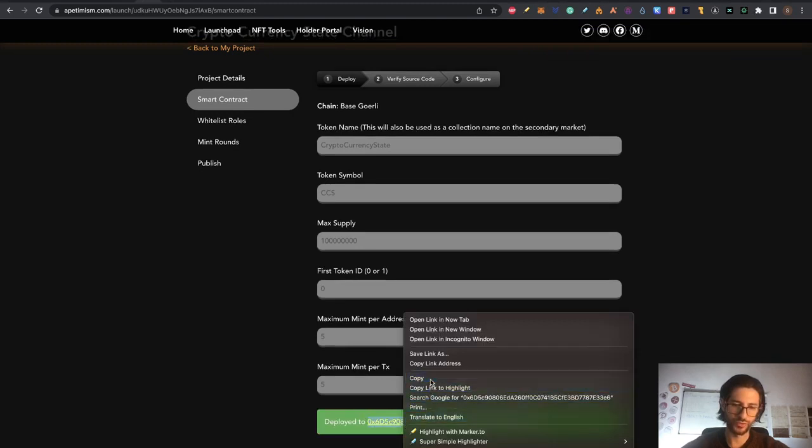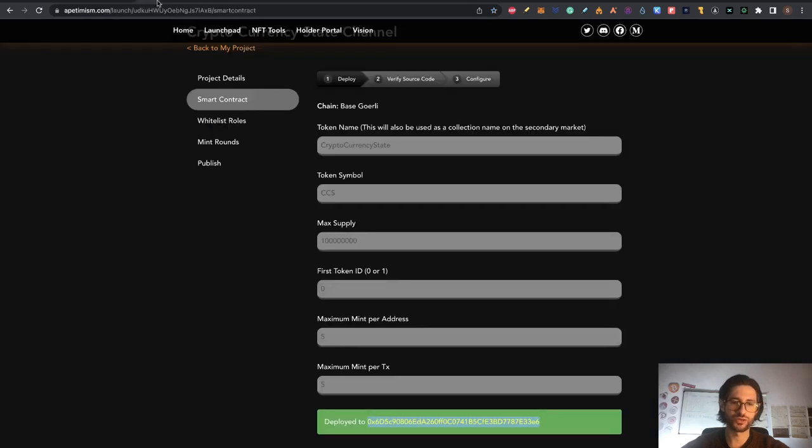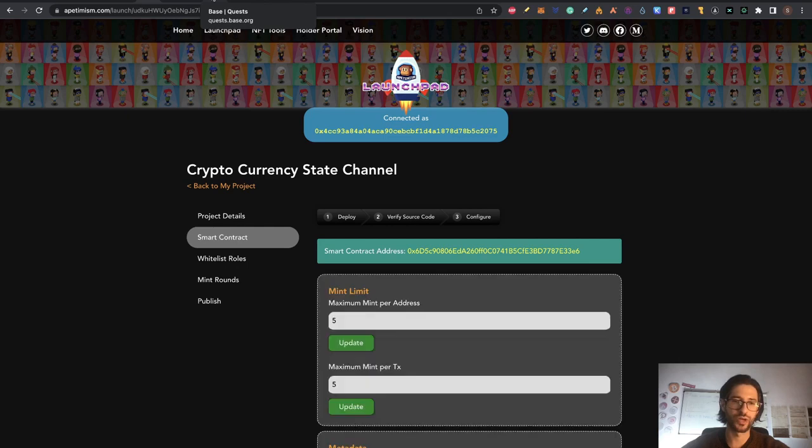So I will copy this. And here I'm going to paste that. And I will click on verify transaction. You can see, nice work. This is a valid smart contract. So this is the easiest way that I can show you how to make and deploy a smart contract. So you can see the smart contract address is here.